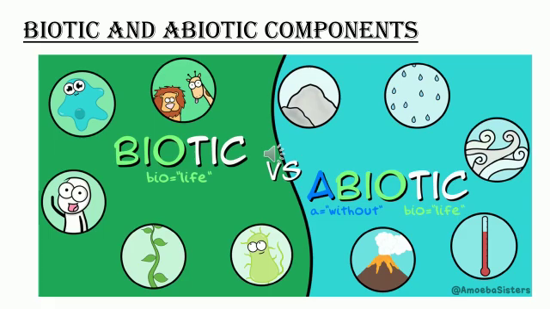Where in case of abiotic, you can see rocks or mountains, water droplets, that is rain, wind, temperature, volcanic eruptions. These are all categorized under abiotic, right? And these are said to be biotic components and abiotic components.